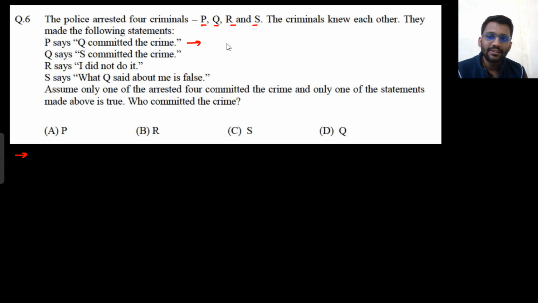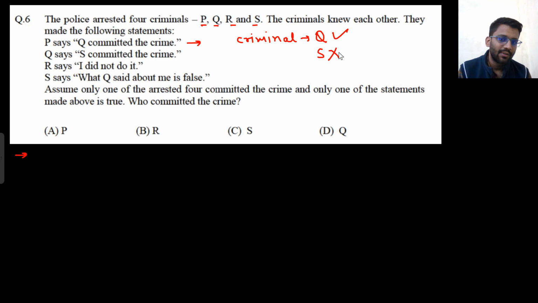If P is saying the truth, that means Q is the criminal, because P is saying that Q committed the crime. Now Q is saying that S committed the crime, which means S is not the criminal. Q is the criminal, S is not. If P says the truth, then Q, R, and S all are lying. Are you getting my point?